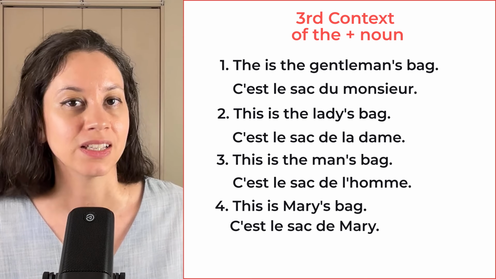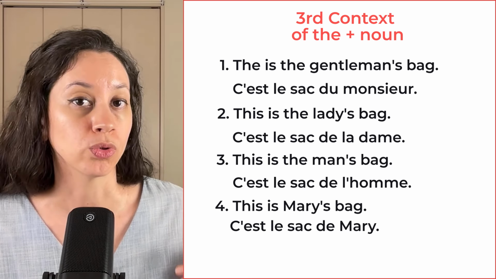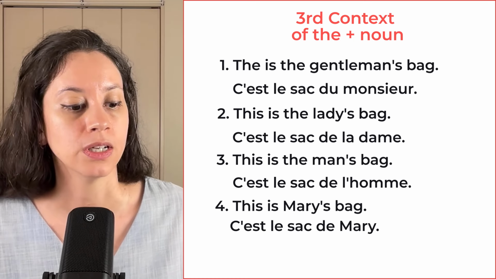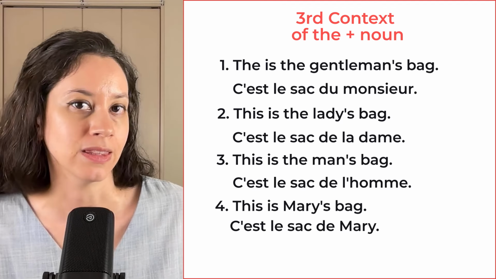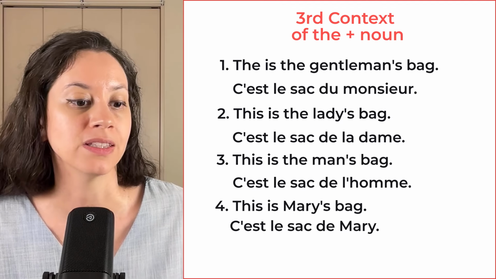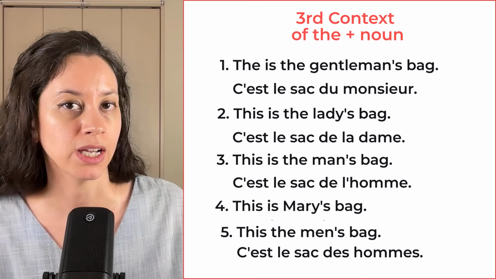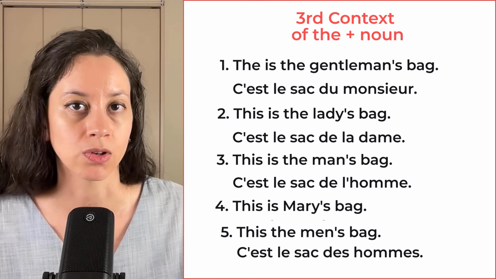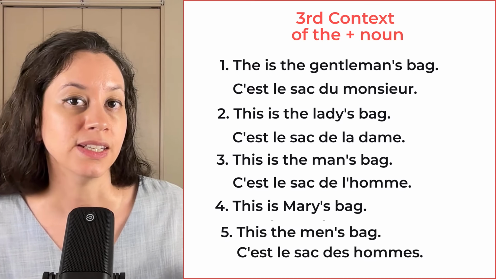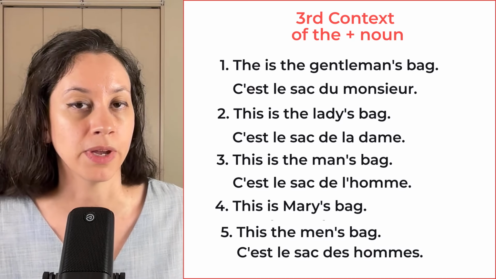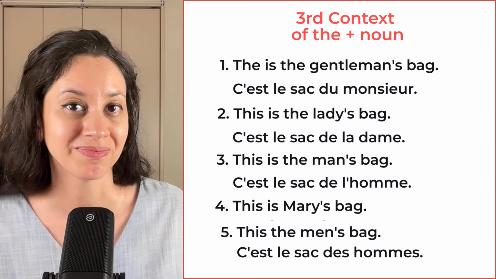Okay? Same thing if you have a plural form. For example, this is the bag of the men, or this is the men's bag, meaning that it is one bag, but it belongs to several men. Okay? So in French, I would say, c'est le sac des hommes. This is the men's bag. Okay?